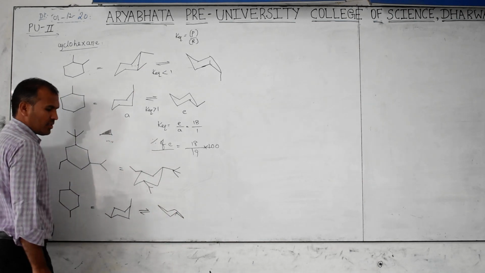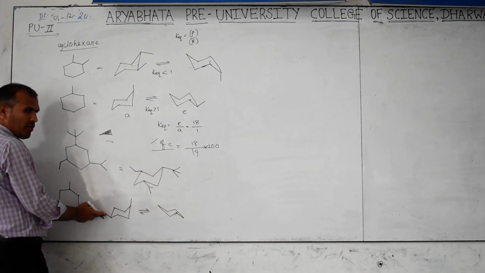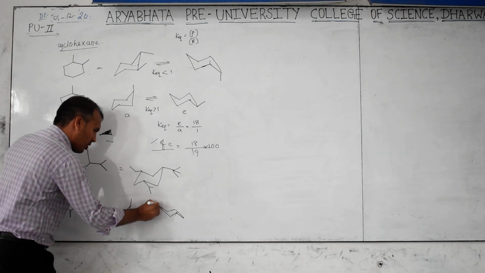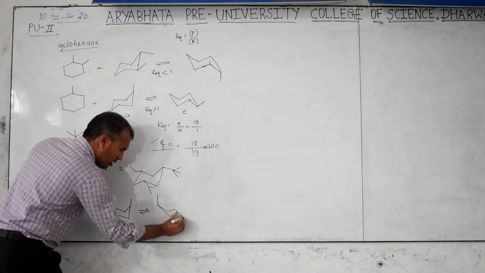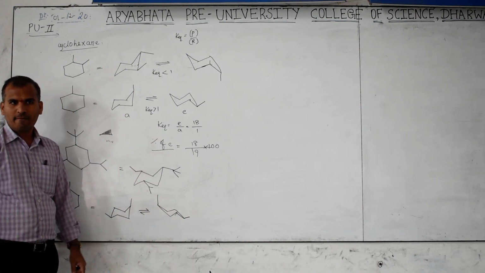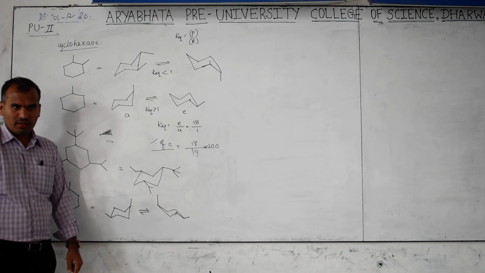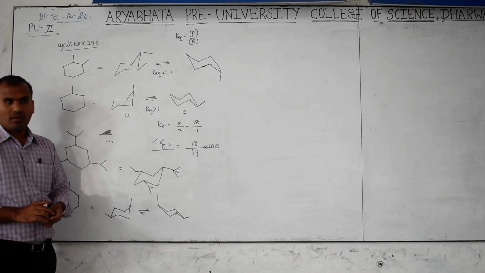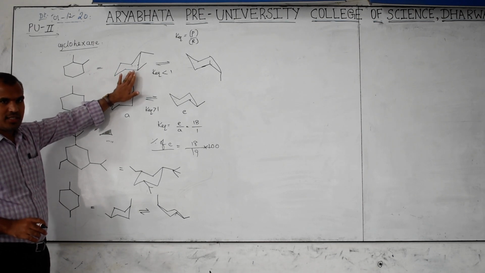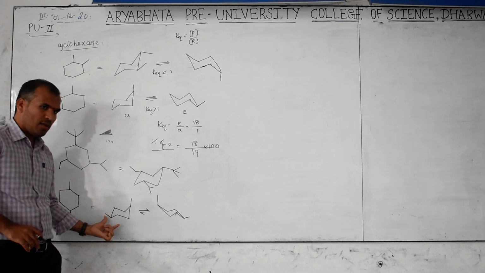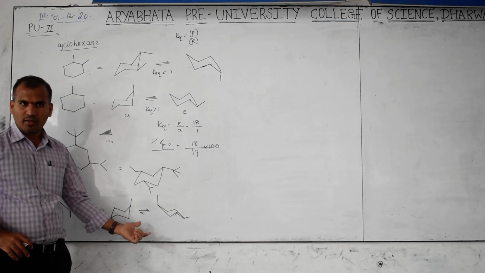Okay, this is equatorial, then this is converted into axial. Equatorial into axial. Then this should be axial. This should be equatorial. Then which is more stable here? Left side or right side? Both are equally stable. Okay, but in this case, this is more stable. This is less stable. Here, both are equally stable.